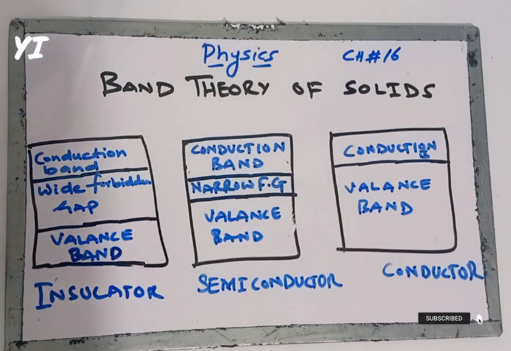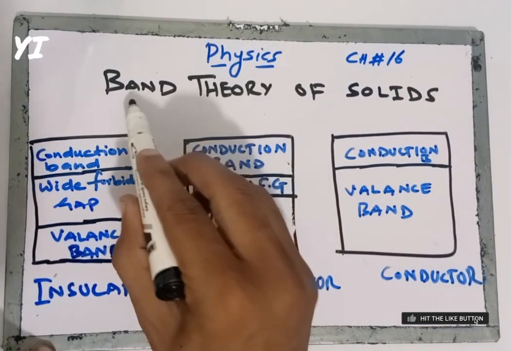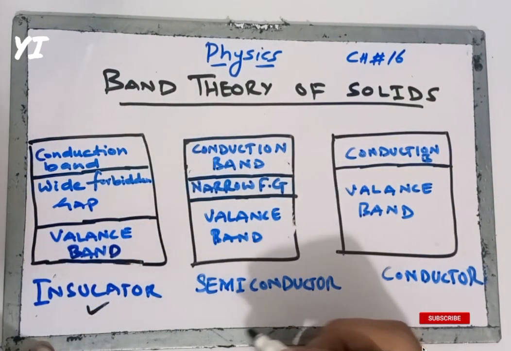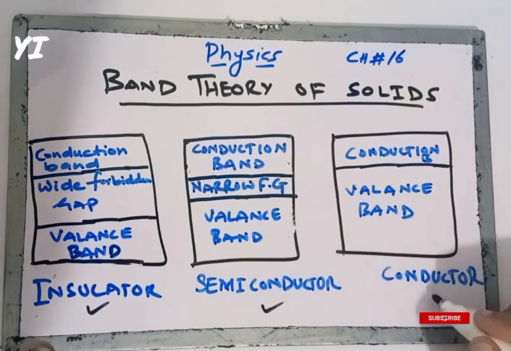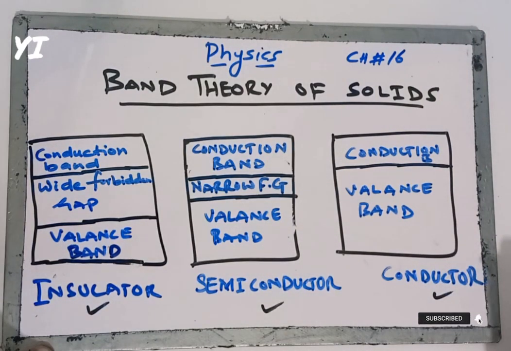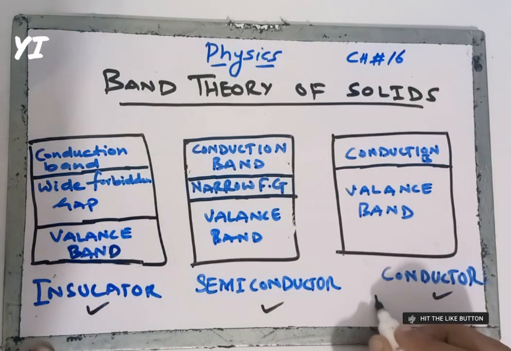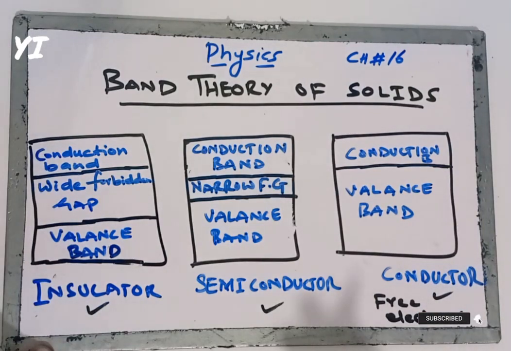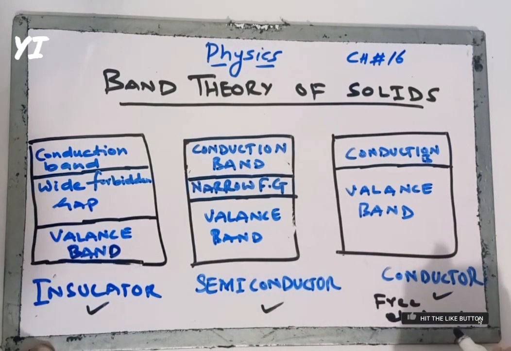As we know, solids are divided into three main categories. Some of them are insulators, some are semiconductors, and some are conductors. Now students, the conductors are actually the metals. They have more free electrons. In conductors there are more free electrons. And in semiconductors, why are there free electrons?